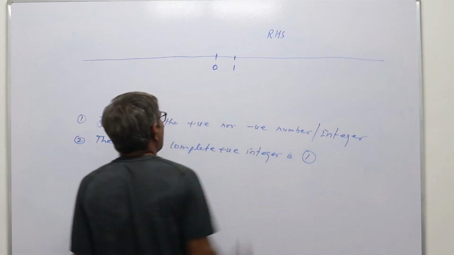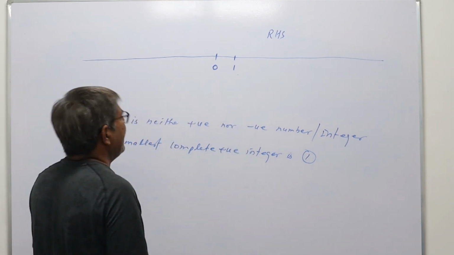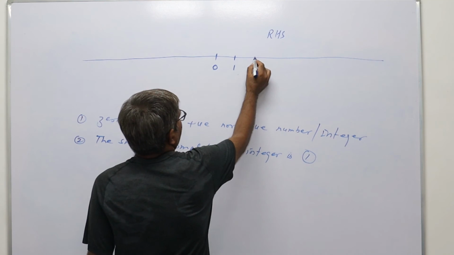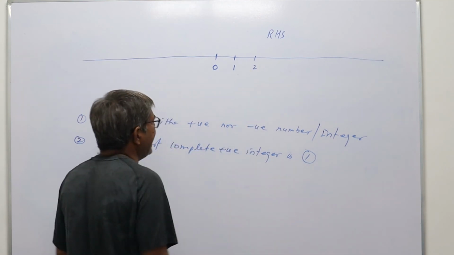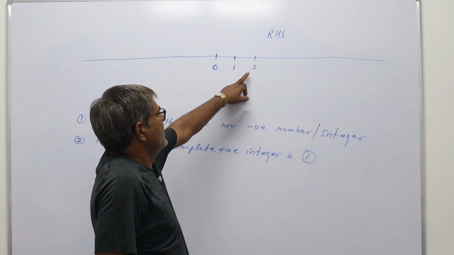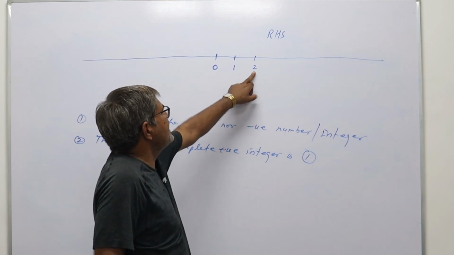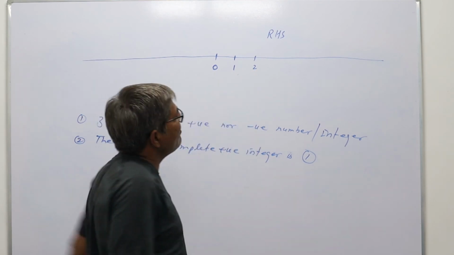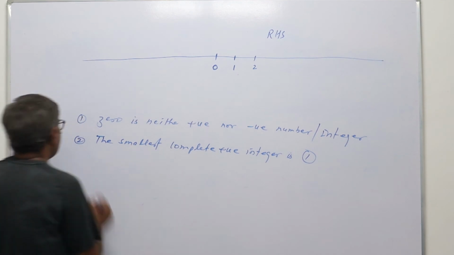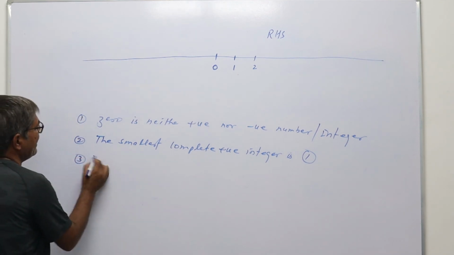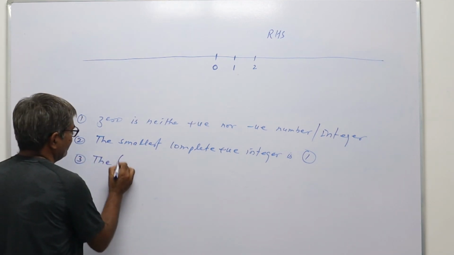So this is the smallest positive integer. Then next will be 2. So we can say this is the second smallest positive integer.